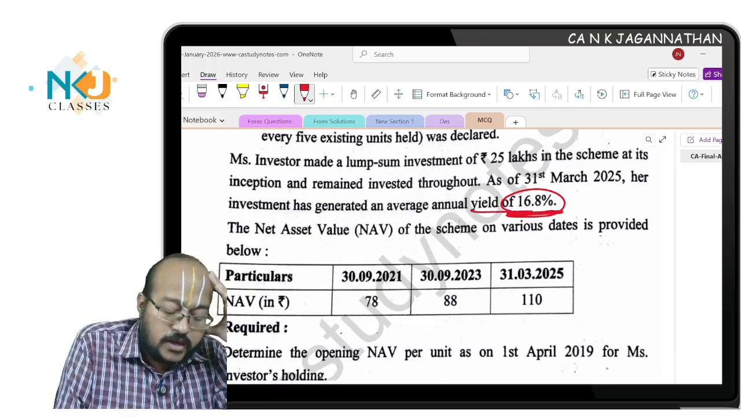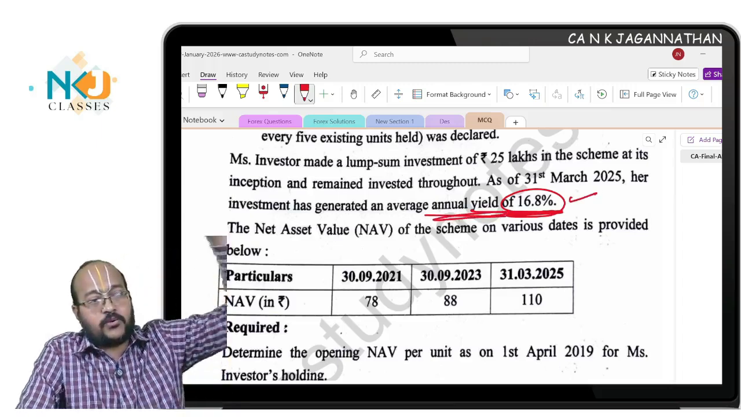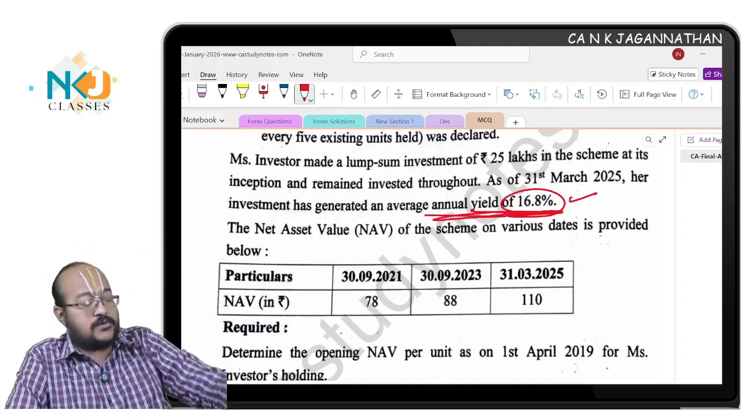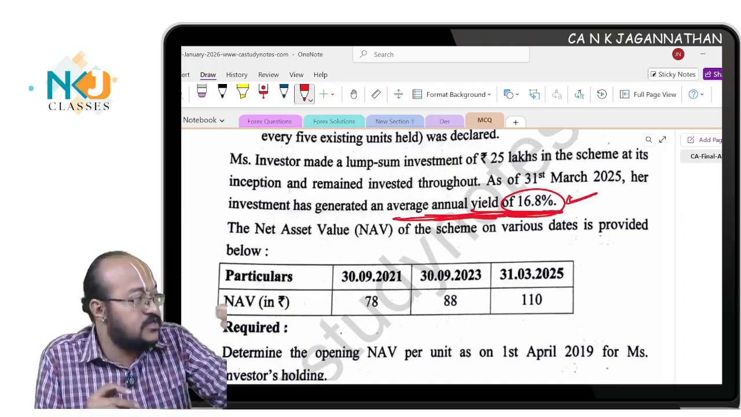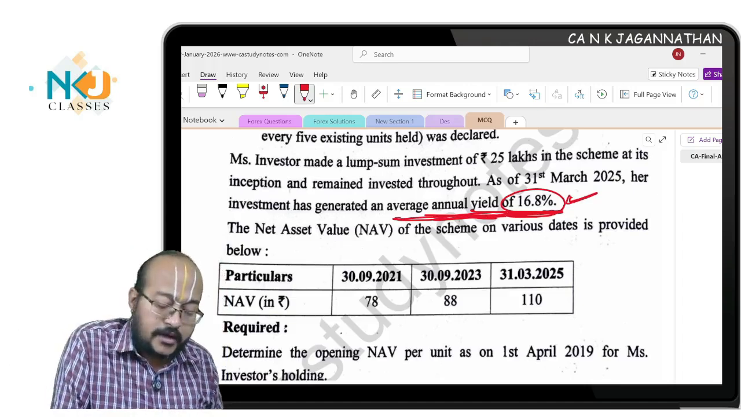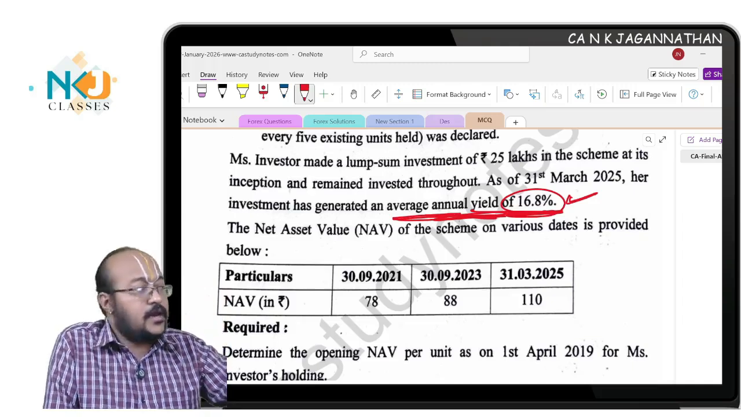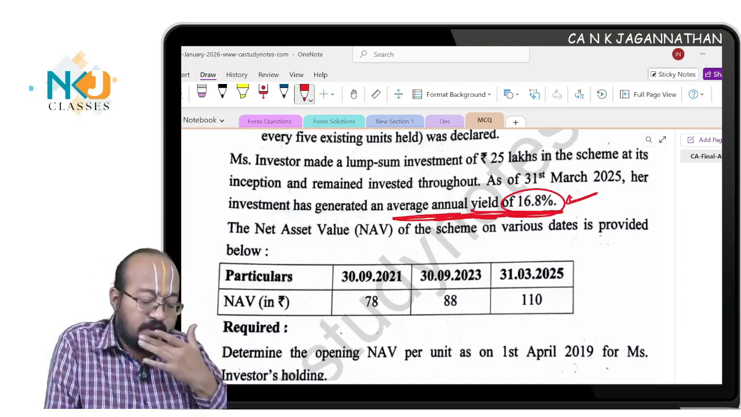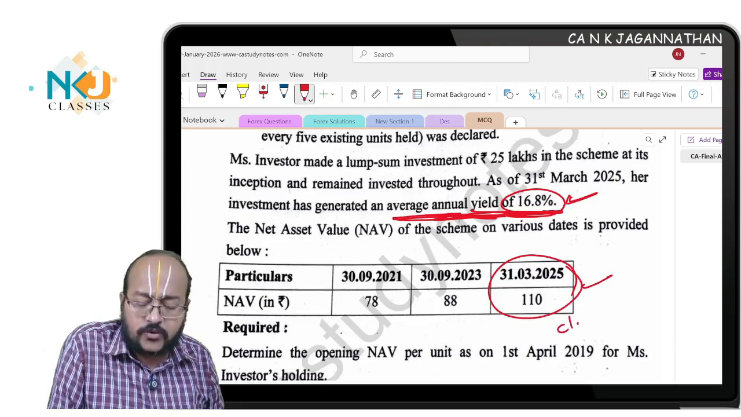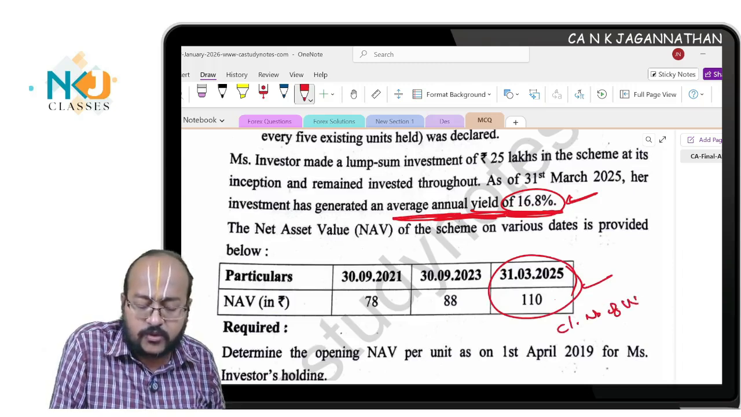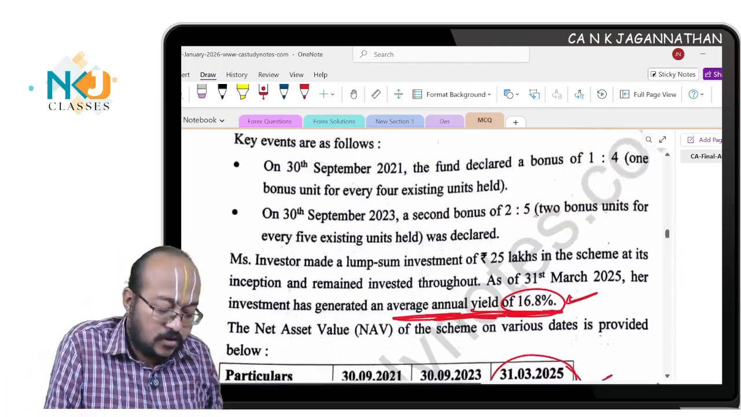And now they have given the yield, which means they have given the annualized yield. In my lecture, I have told you about yield, holding period return and annualized return. The average annual yield, which was the last step of the solution, they have given in this question itself. From here, you need to compute the holding period return. Then the closing NAV is given. You need to compute the closing number of units at the end of the third year, but the opening number of units is not given.